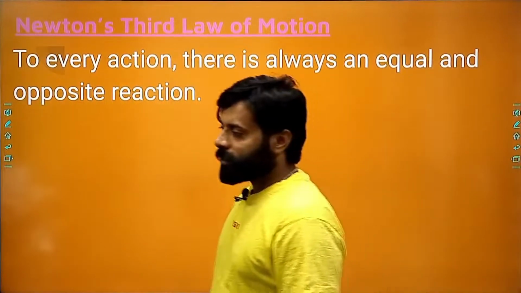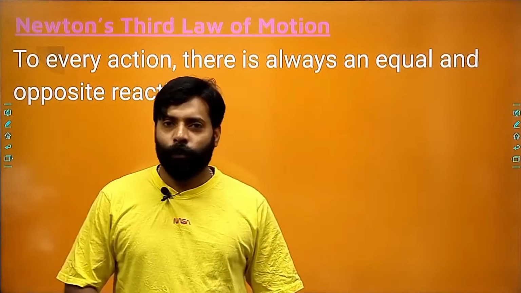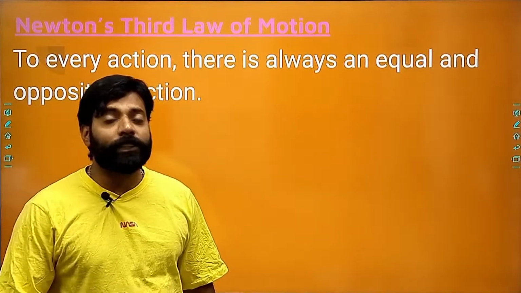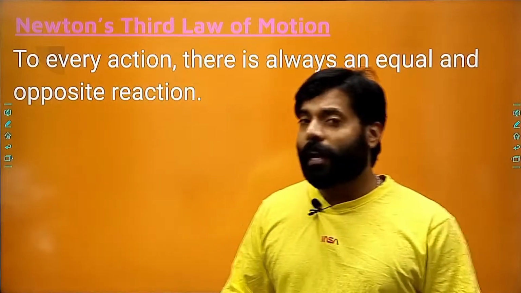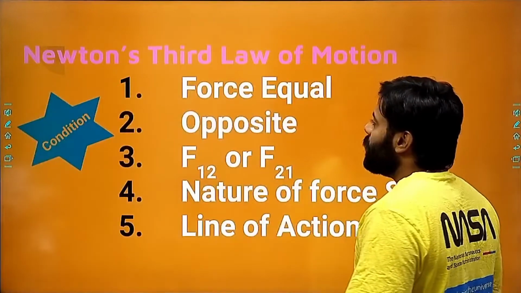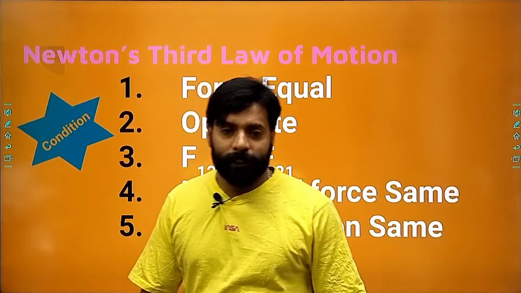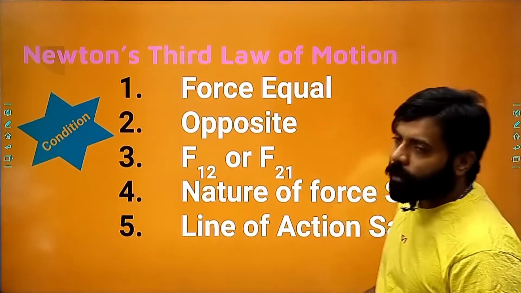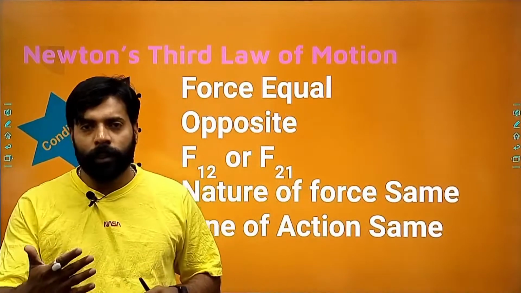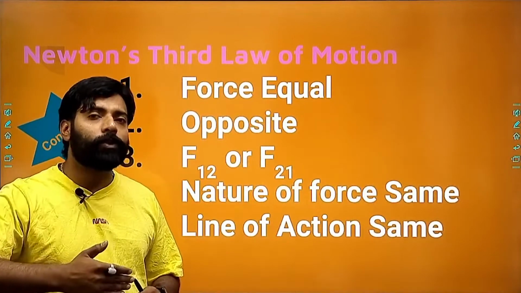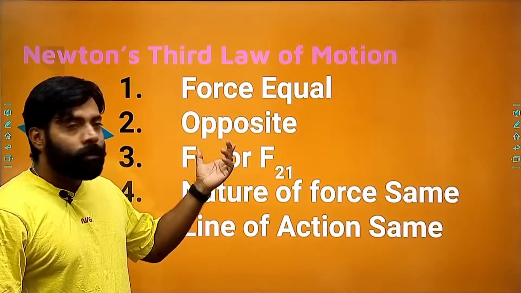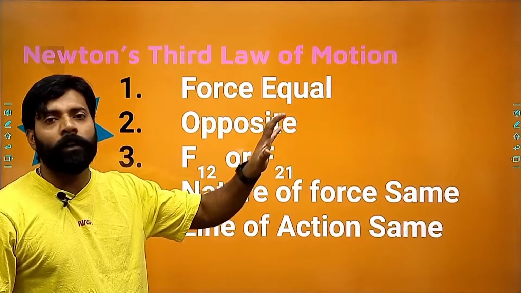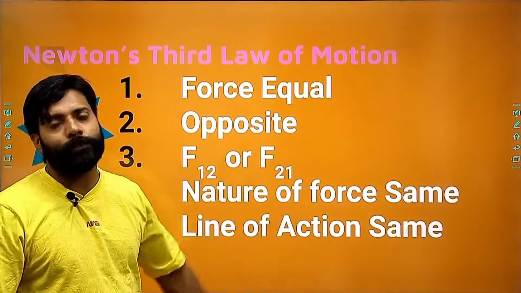And then there is the last law, which is very important. It is Newton's third law of motion. It states that for every action there is an equal and opposite reaction, but this is not as simple as what I am saying. There are some important points related to this. So there are basically 5 conditions which you must know. First, forces must be equal. If I am applying a 12 Newton force as an action, the reaction must also be a 12 Newton force. And these forces must be in the opposite direction. If I am applying the action in the eastward direction, then the reaction will be in the westward direction, right?